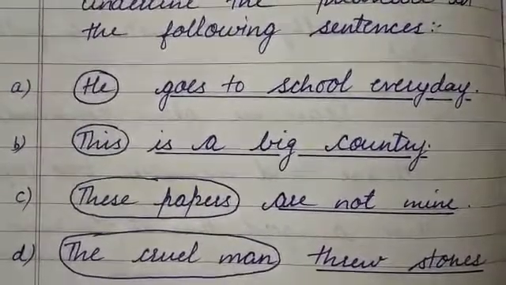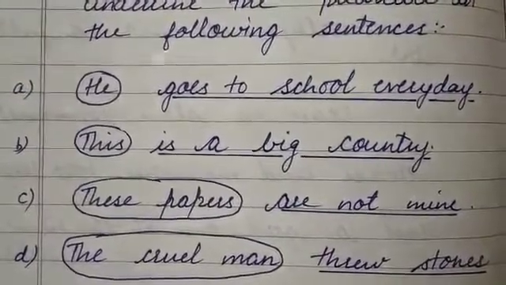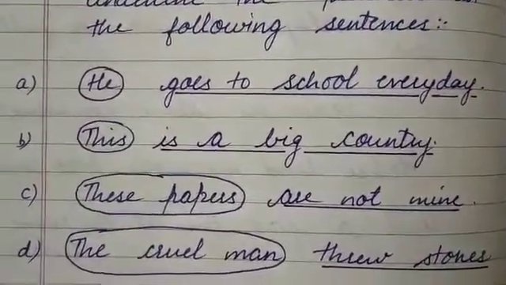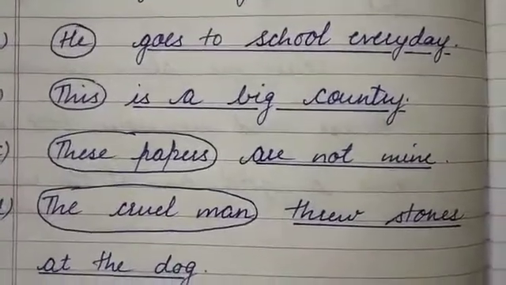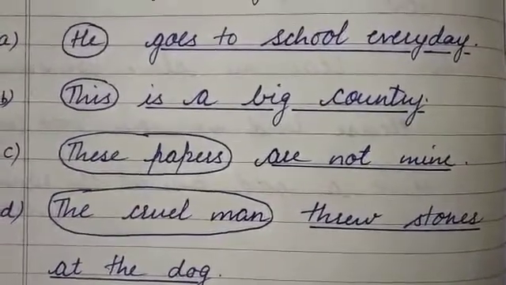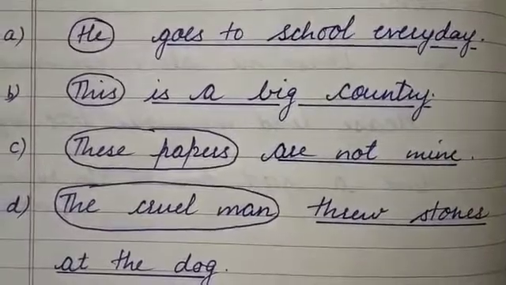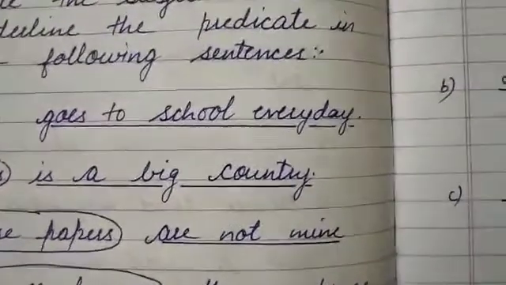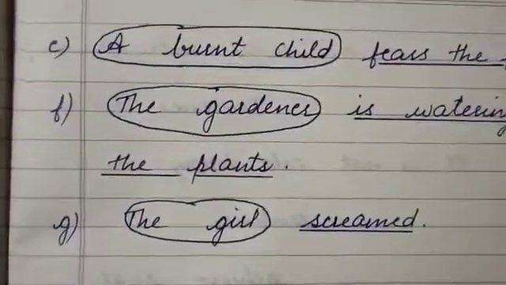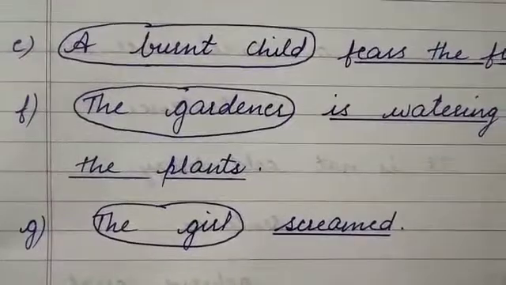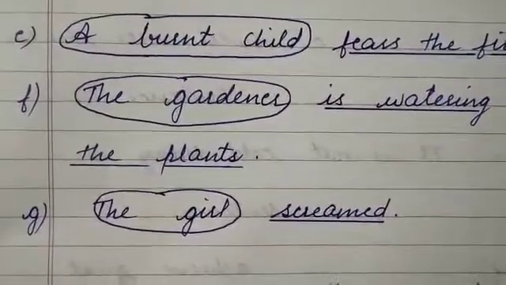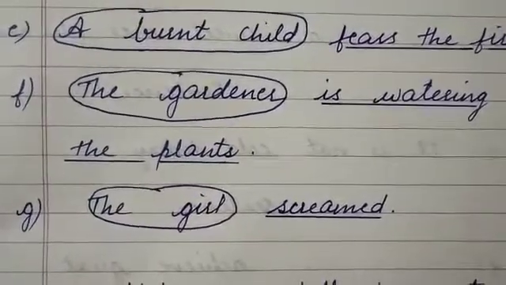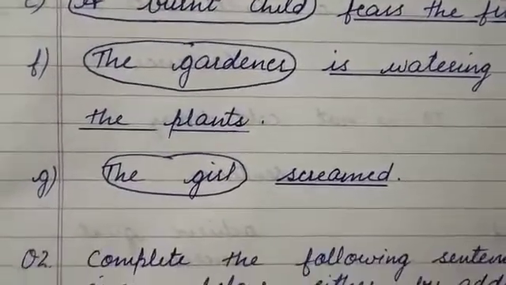These papers are not mine. These papers, subject, are not mine is a predicate. The cruel man threw stones at the dog. The cruel man is a subject. Threw stones at the dog is predicate. E part is a burnt child fears the fire. A burnt child is a subject. Fears the fire is a predicate.